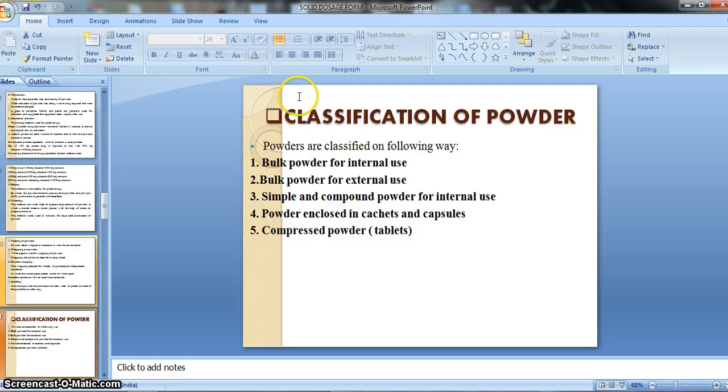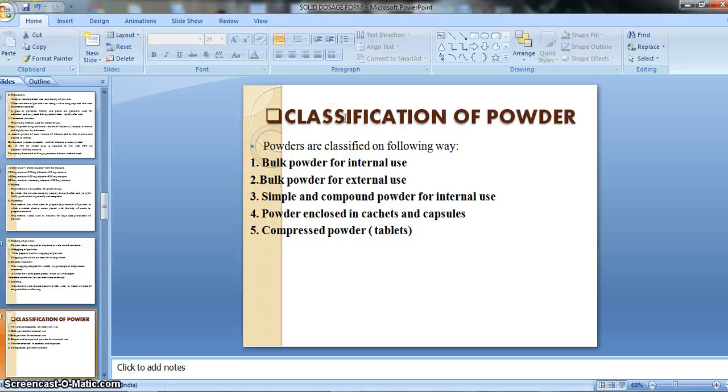Then our second disadvantage is that sachets are easily damaged, right? Sachets are easily damaged means during the softening process there is a chance of damaging the sachet, right? So this is a disadvantage.